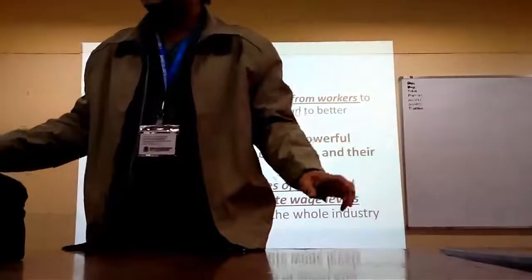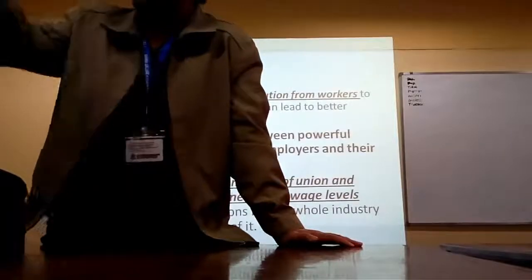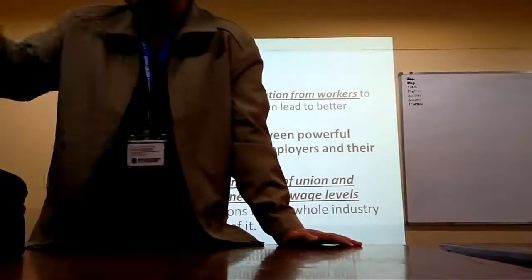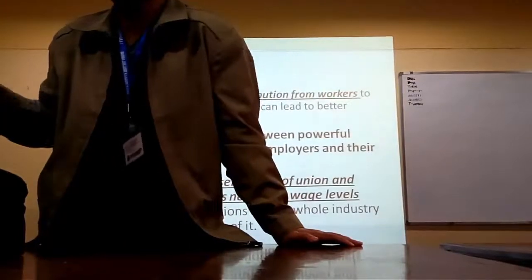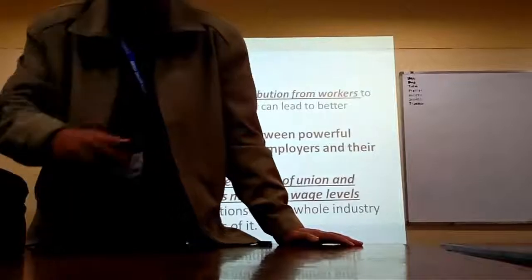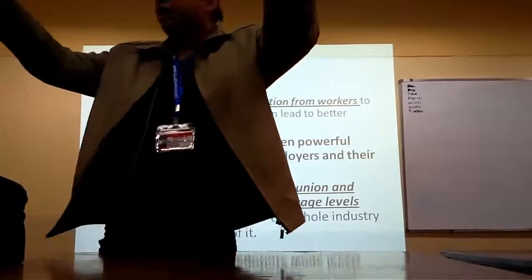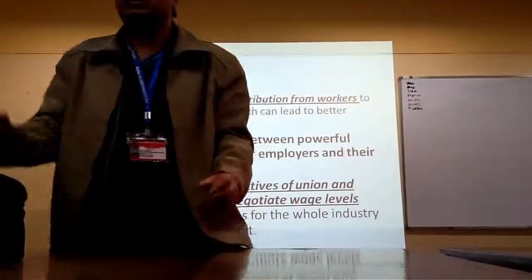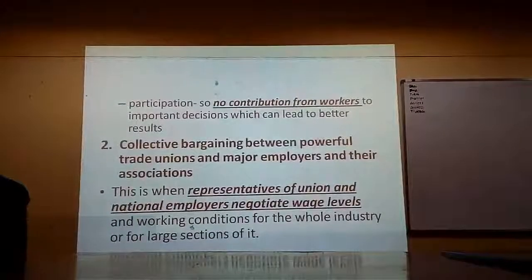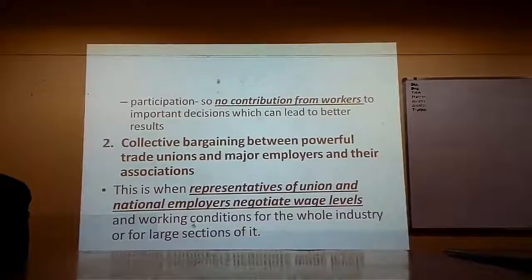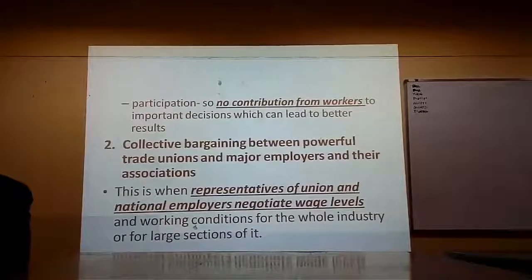These are workers. See, if you have a demand and you bring it to me, you are alone and I am your employer. So you can put it in front of me like a request, and maybe I will take it into account, maybe I will not. I will have no pressure on me. But if 5 of you come together, then you have the power of unity, and I'll say, okay, everyone wants it, so I'll take your demand very seriously. So you are collectively bargaining with me. So that is the idea of collective bargaining. Representatives of union and national employers used to negotiate wage levels.